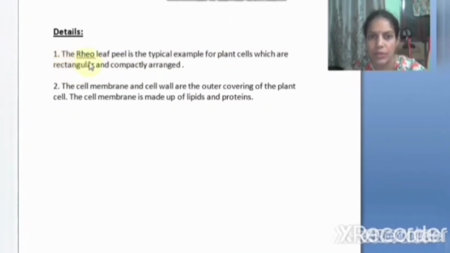Details. The rheo leaf peel is the typical example for plant cells which are rectangular and compactly arranged. The cell membrane and the cell wall are the outer covering of the plant cell. The cell membrane is made up of lipids and proteins. Children, this is the activity on observation of plasma membrane under the microscope.